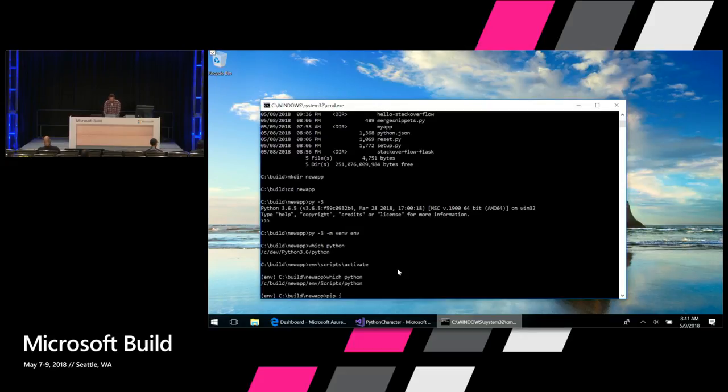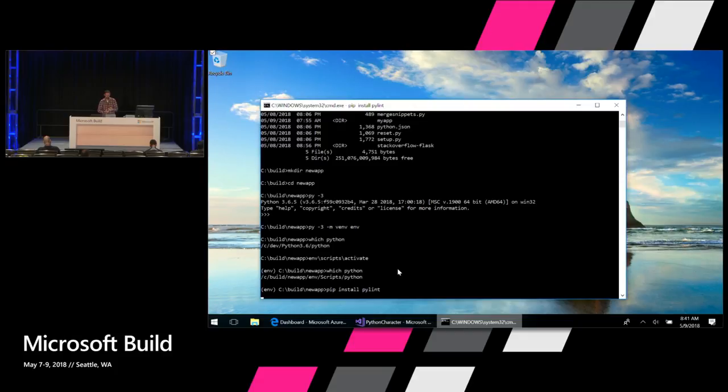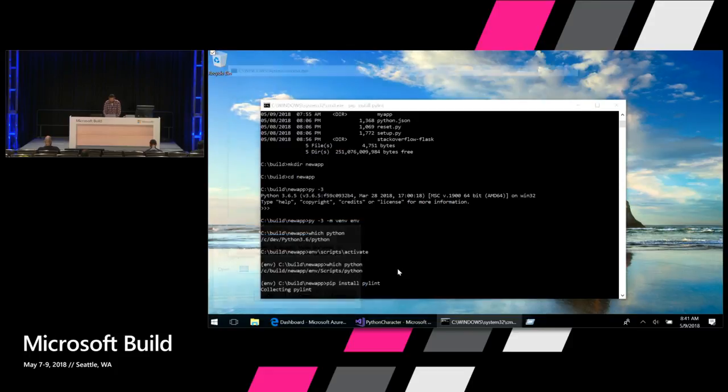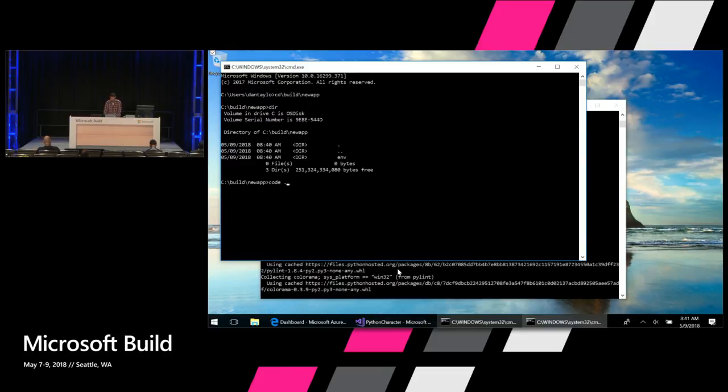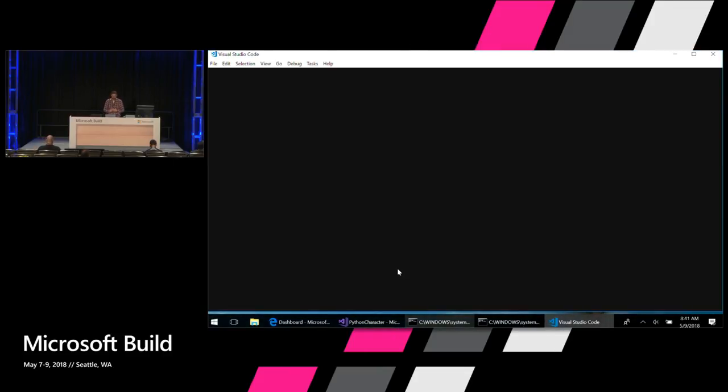For example, if I want to install pylint, which is a Python linter that VS Code will actually use, I can just type pip install pylint, and that's going to install pylint just for this environment that I'm using right here. All right. So let's go ahead and jump to another folder here where I've already created this environment, just to skip the installation steps here.